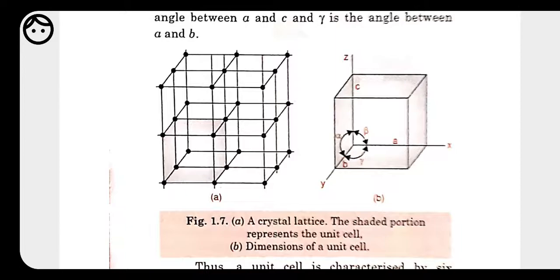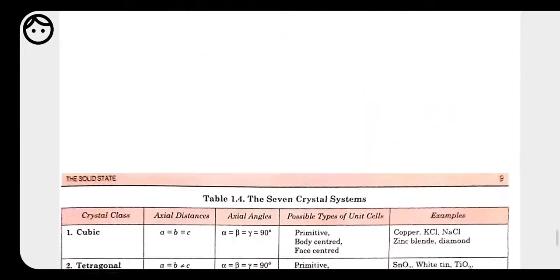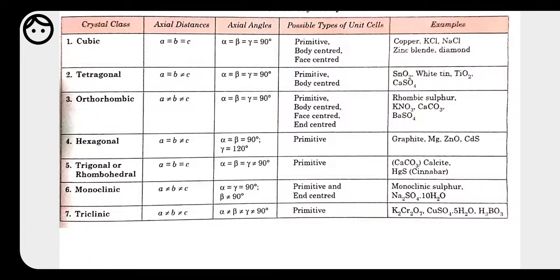On the basis of the different lengths and different angles of a unit cell, we get different measurements, and on this basis we get 7 different crystal systems: cubic, tetragonal, orthorhombic, hexagonal, trigonal or rhombohedral, monoclinic, and triclinic.